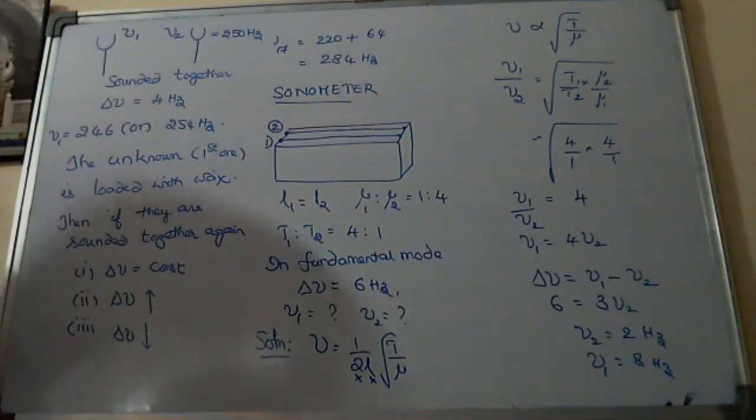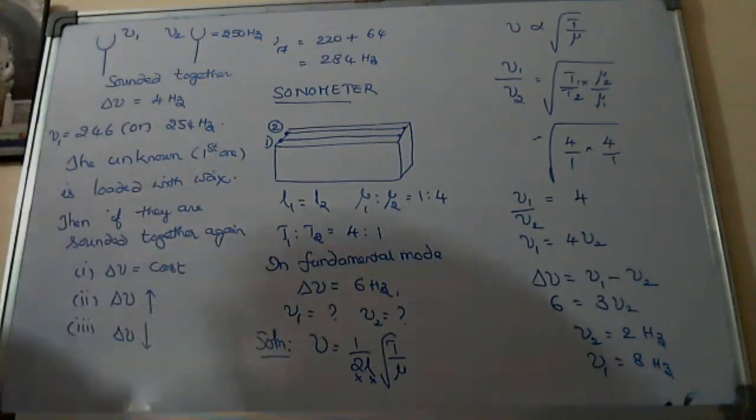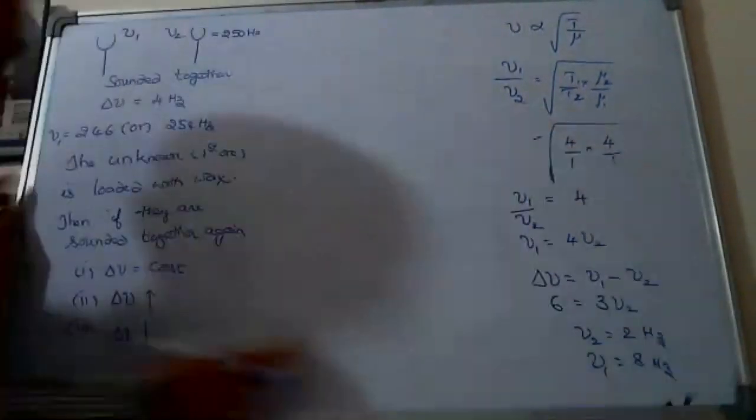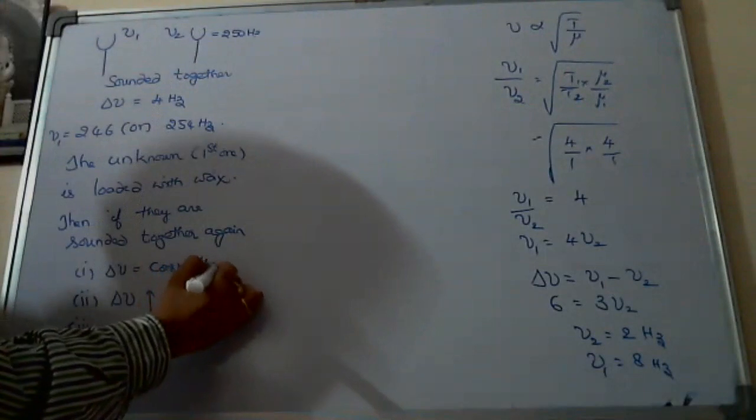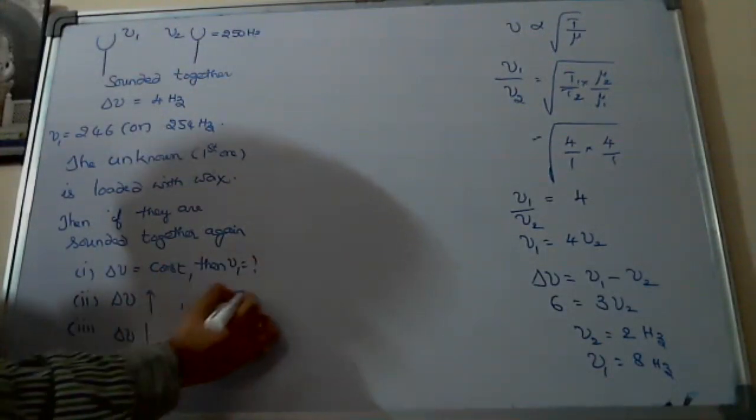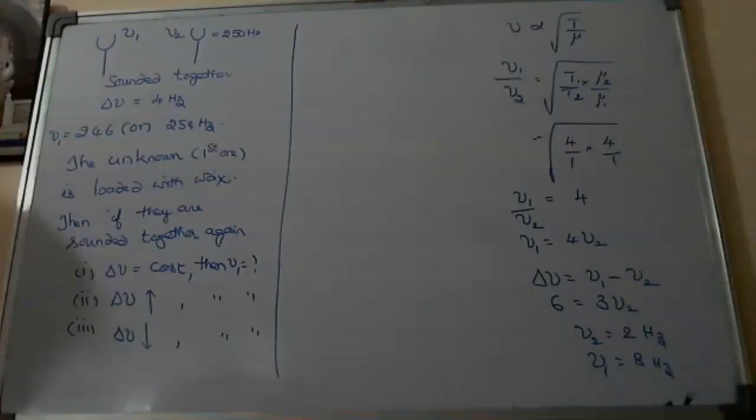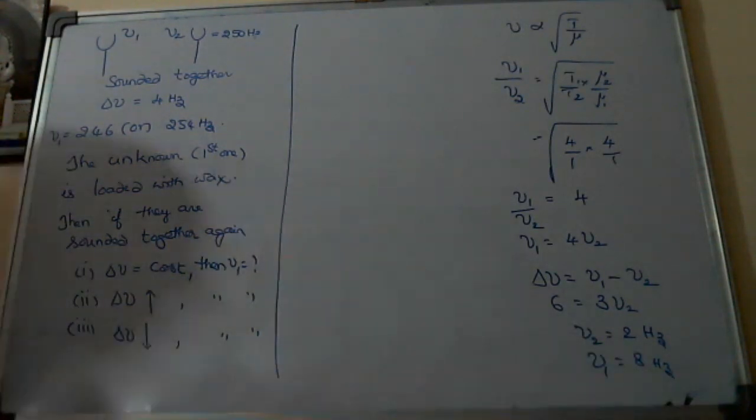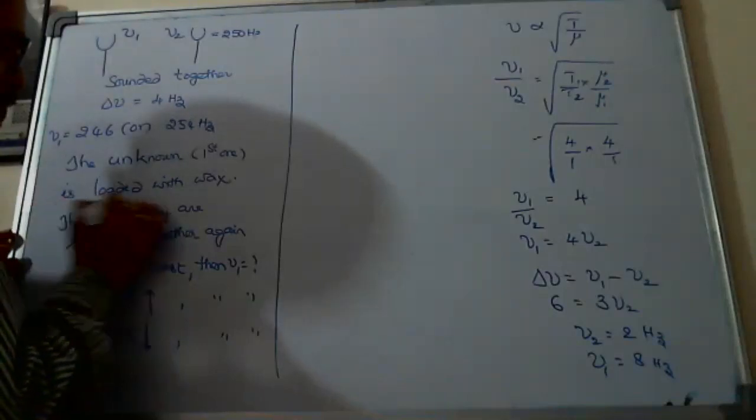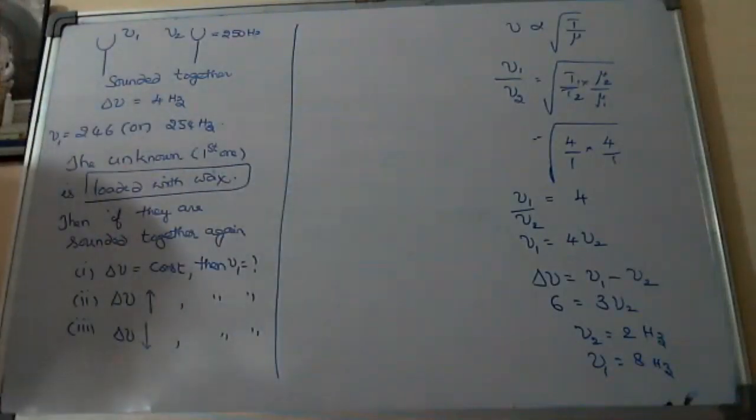In the 3 cases, what will be the unknown frequency? Nu1 is equal to how much in the 3 cases? It is surely a complicated model now. Why? Because you can understand while solving. First of all, we have to know what is the meaning of loaded with wax. Some mass is added to it.